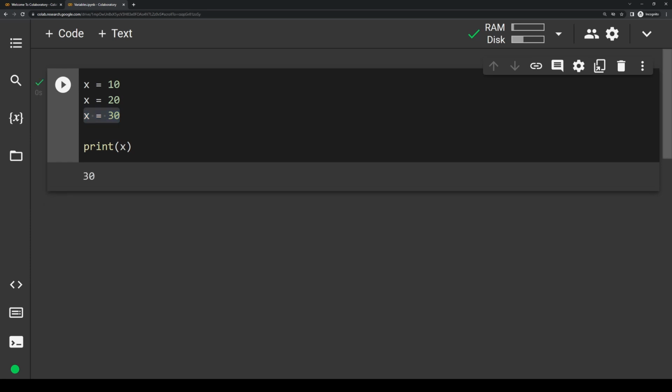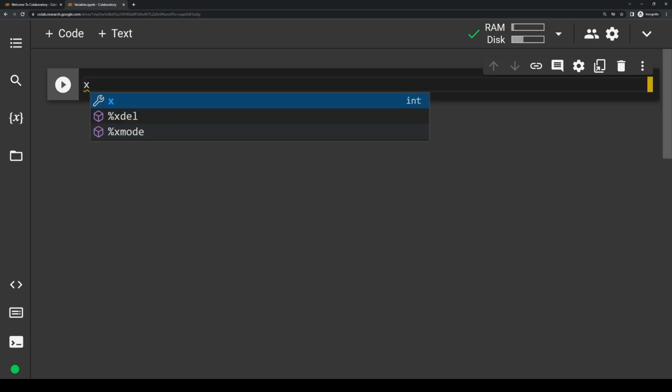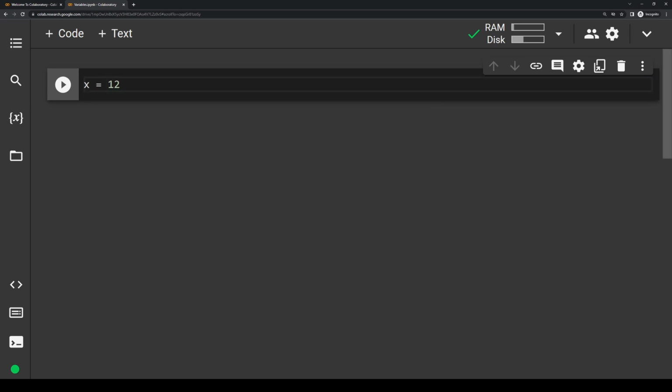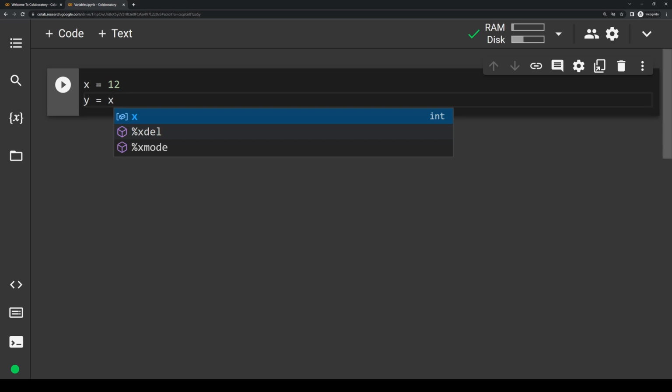One of the really interesting things about variables is that you can actually assign a variable to another variable. So I'm going to go ahead and press the clear output button and then just delete this to free up some space for us. So let's say we have a new scenario. Let's say we have x equals 12. And we say, hey, we want to make a new variable y that also equals 12. Now we could just write y equals 12, obviously. But instead, x already equals 12, so we could write y equals x. And in this case, now y and x are both pointing to the value 12.